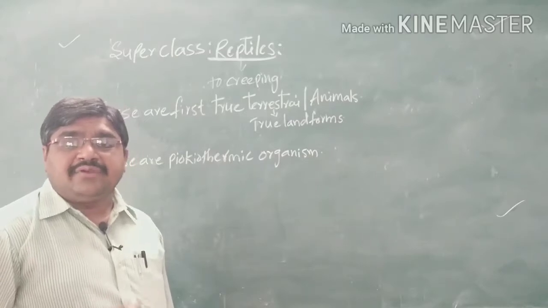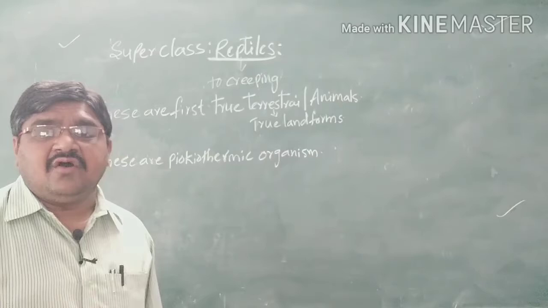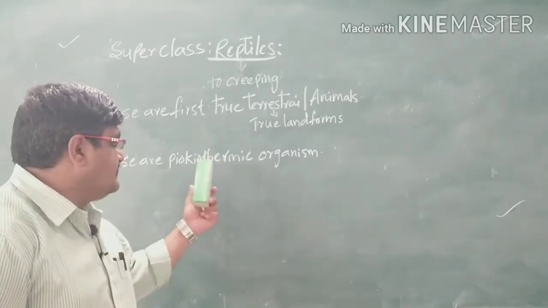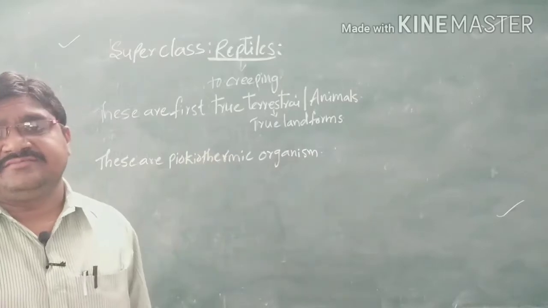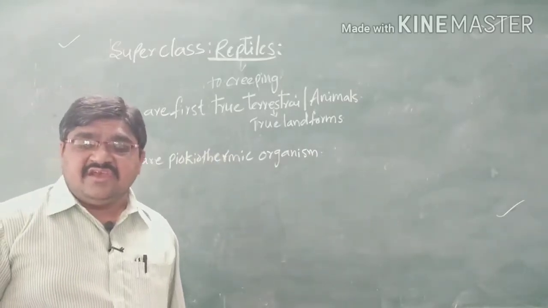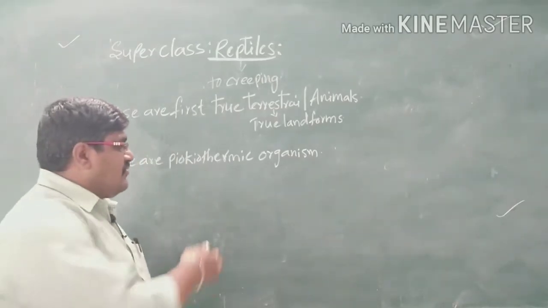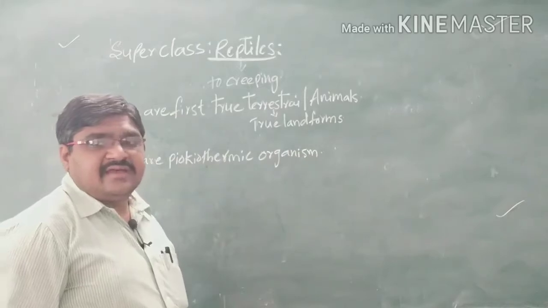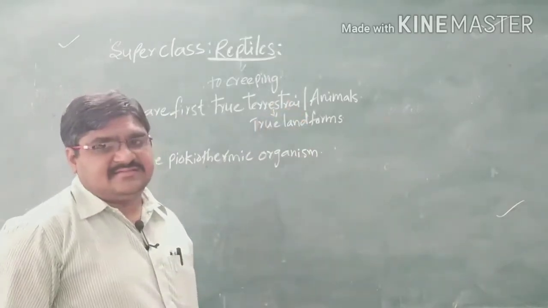Organisms whose temperature changes according to the environment are called poikilothermic, as well as true terrestrial animals.